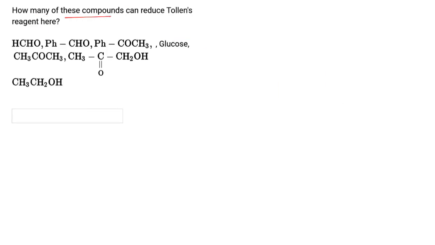How many of these compounds can reduce Tollens reagent? So any molecule which has a CHO group can reduce Tollens reagent. So all aldehydes will reduce Tollens reagent, either aliphatic or aromatic. So formaldehyde will reduce Tollens reagent and gets oxidized.